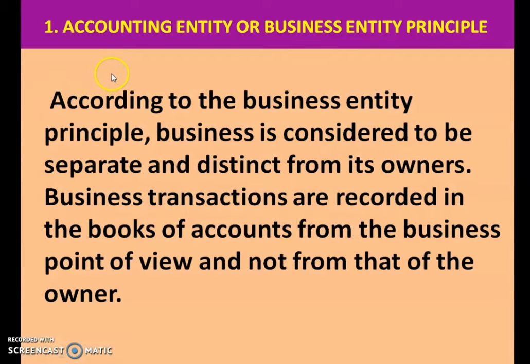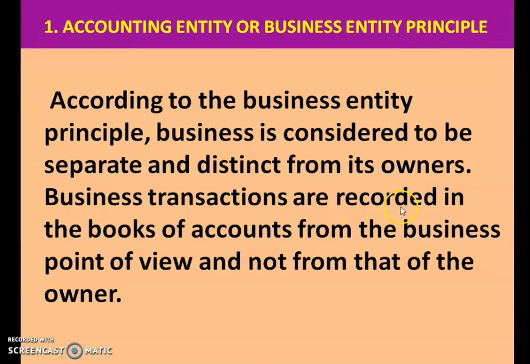The first principle is the accounting entity or business entity principle. According to the business entity principle, business is considered to be separate and distinct from its owner. Children, though it is the businessman who has invested the money in the business, from the accounting point of view or from the business point of view, they will be recognized as separate entities.